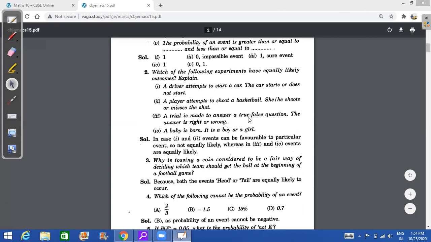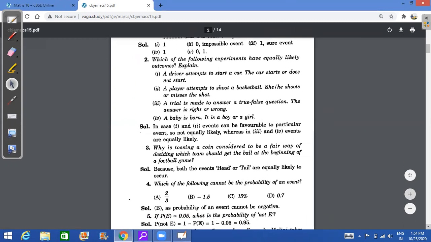A trial is made in a true and false question. The answer may be right or wrong. So this is an equally likely event. If it is a true and false question, the chances are exactly 50-50. A baby is born, boy or girl, again 50-50. You have equal chances, 50% chance. You have done in biology, XX and XY chromosomes. So the chances are exactly equal for boys and girls. I hope you are clear with this. This could come in a 1-mark question or a 2-mark question.